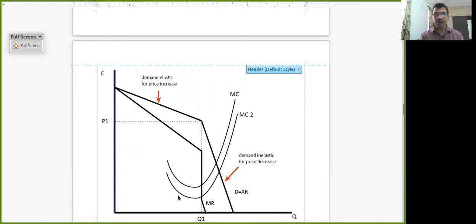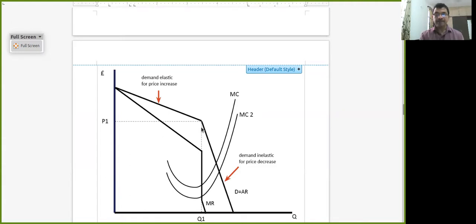These are the marginal cost curves. Now, looking at the average revenue curve, you can make out a kink here. The upper portion of the average revenue curve indicates elastic demand. When I say elastic demand, for a small drop in price, there is a large increase in demand. And the lower portion of the demand curve is inelastic. When I say inelastic, for even a large price drop, the increase in demand is very small. This is the feature.